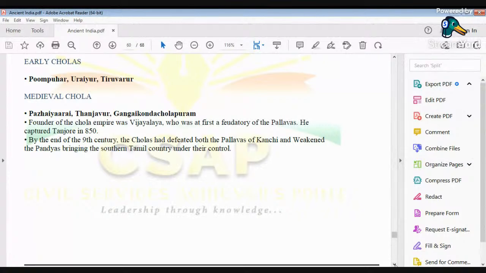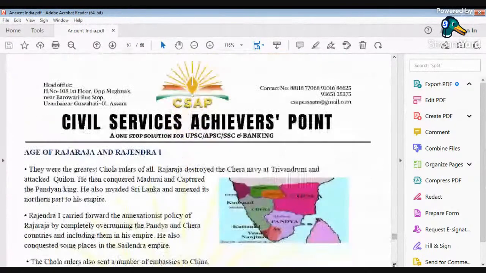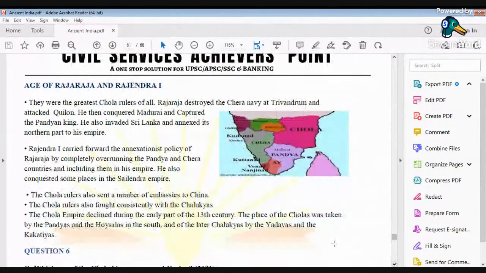There was another power by the name of the Pallavas, and Kanchipuram used to be their capital. By the end of the 9th century, the Cholas had defeated the Pallavas also. As you can see here, this is the age of Raja Raja and Rajendra the First. Raja Raja was the most important king, and he was succeeded by his son Rajendra Chola.